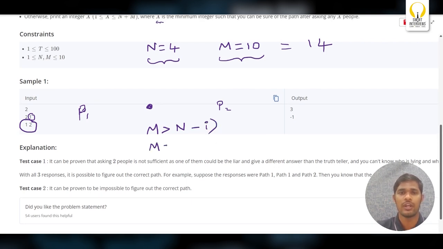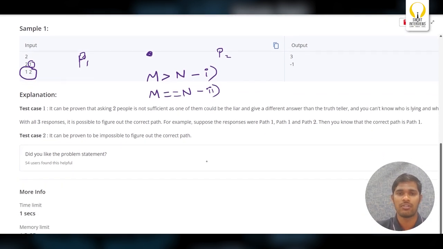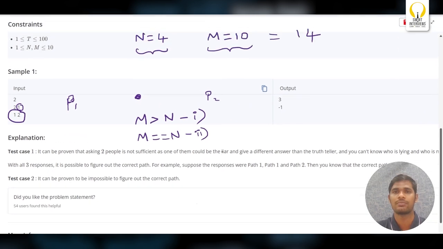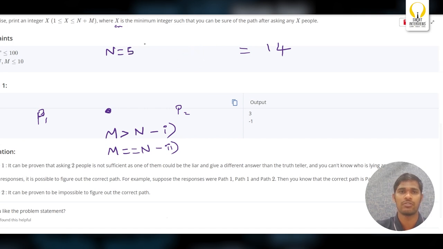What if the number of truth tellers is equal to the number of liars? Is it possible? Let's see. Let's take n equals to 5 and m equals to 5. There are 5 truth tellers, 5 liars or truth tellers.